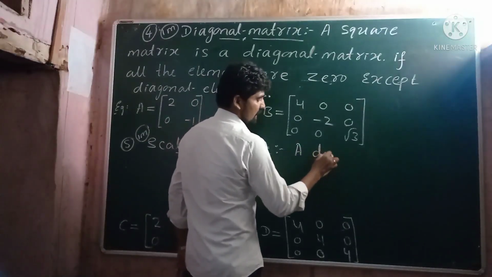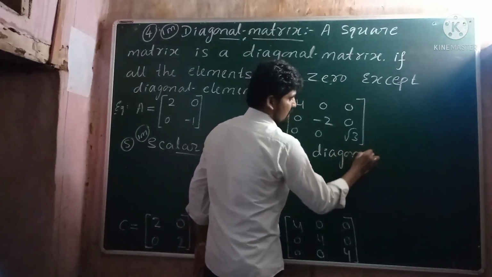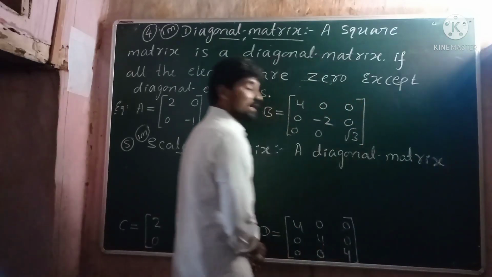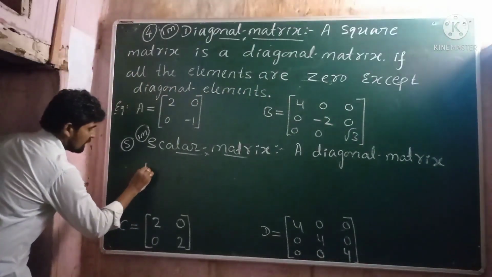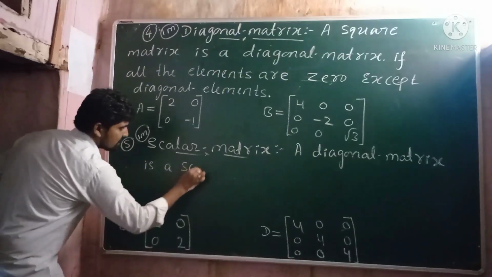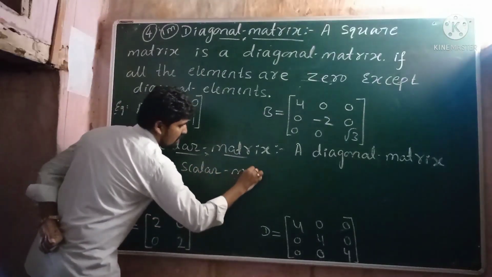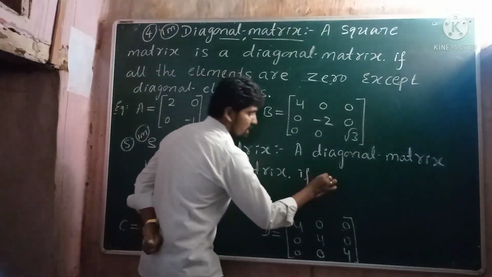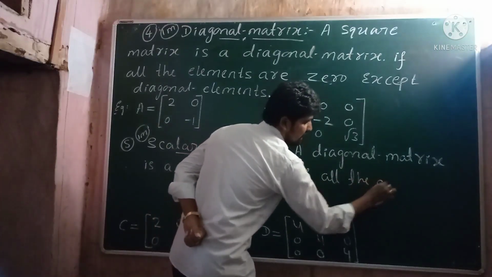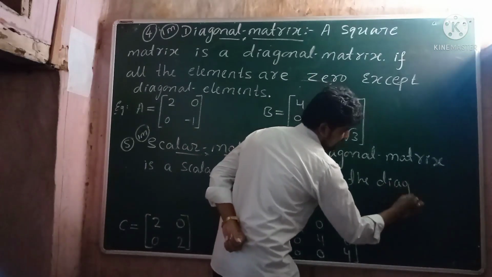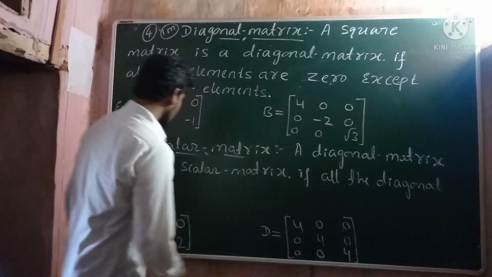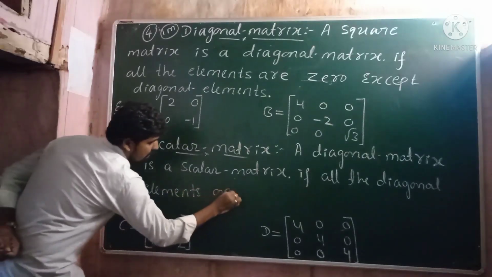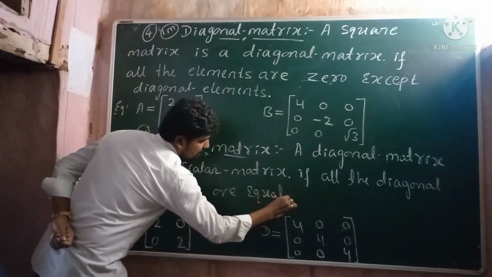A diagonal matrix is a scalar matrix if all the diagonal elements are equal.